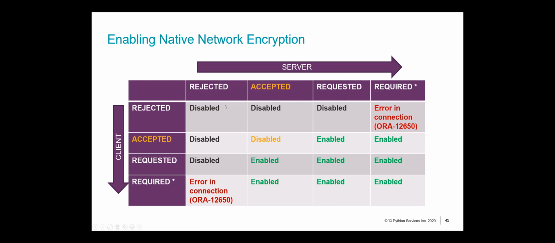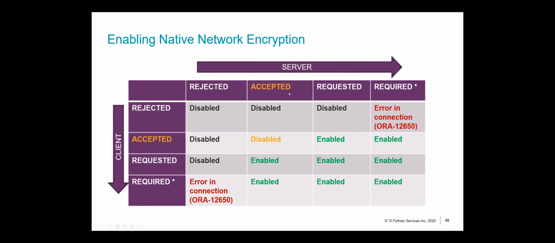Okay, so it's a combination of all these parameters. If it is set to required, then your encryption would be enabled. If it is set to rejected, it will most certainly fail in this particular combination. If not, then these will govern whether your encryption is disabled or enabled. Now, the thing that's highlighted in yellow, right, that is the default option, where your client side is accepting encrypted connections and your server side is also accepting encrypted connections.